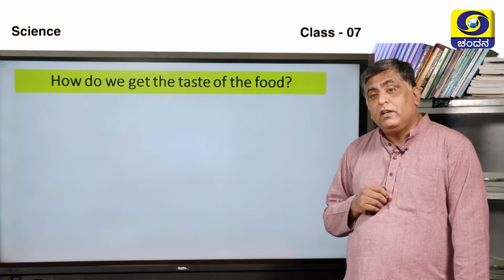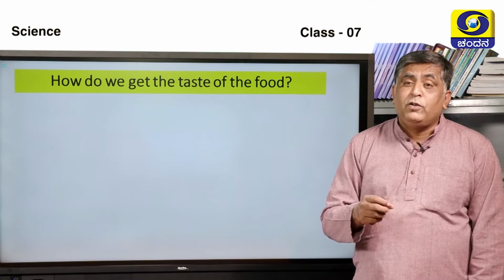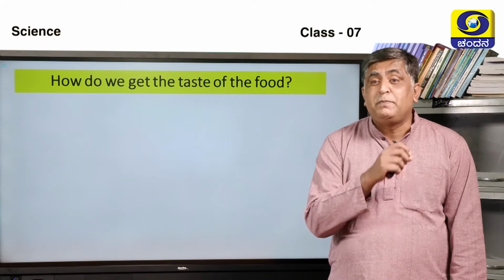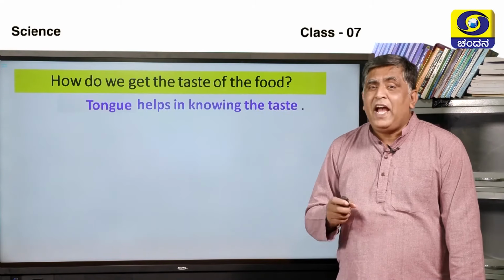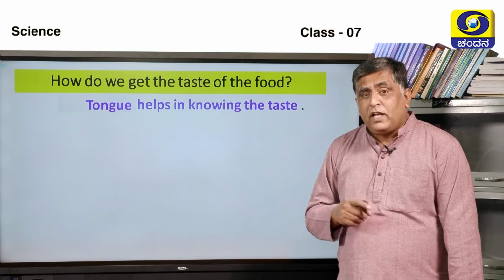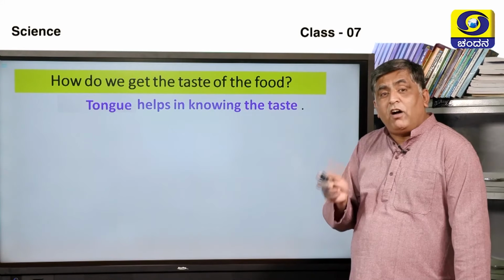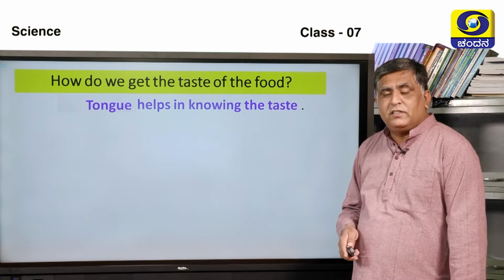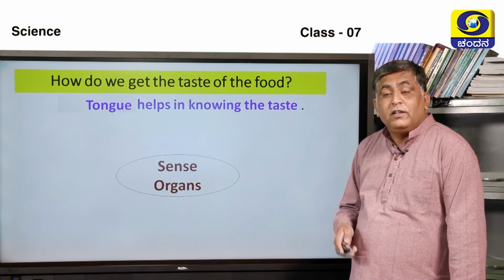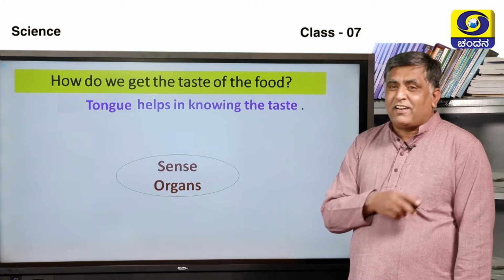How do we get the taste of the food? How do we know that this is sweet? How do we know that this is sour? How do we know this is bitter? To taste the food, we have the tongue. Tongue helps in knowing the taste. We have already learned about the tongue in our previous years of study. Yes, it is an example of a sense organ.